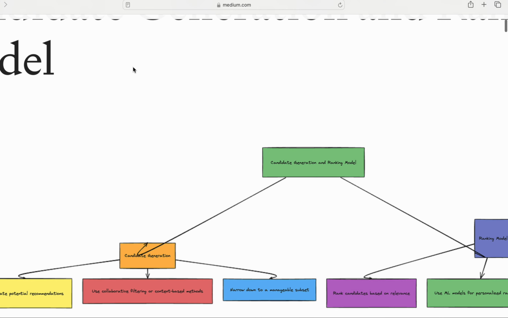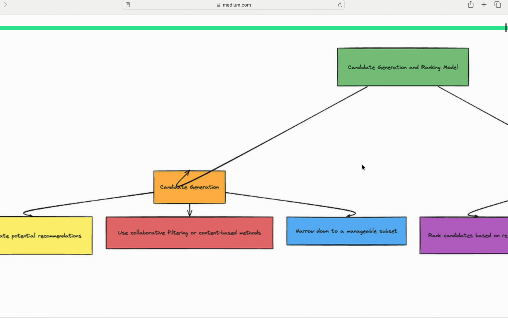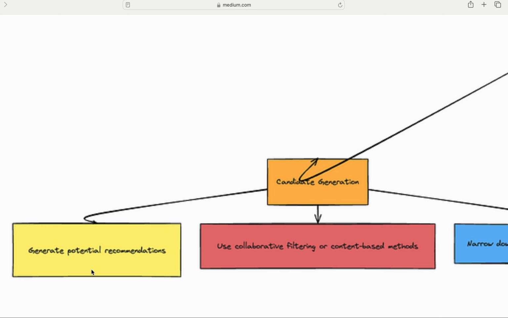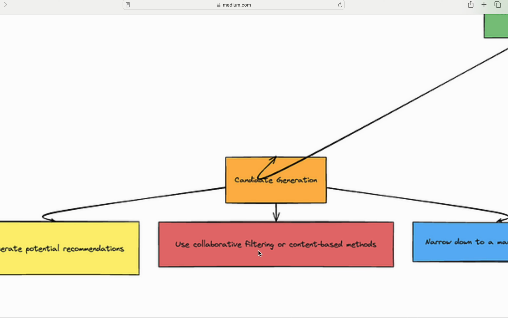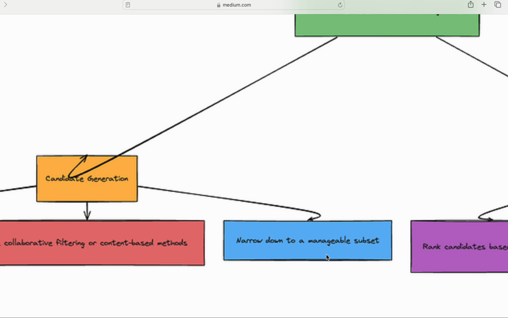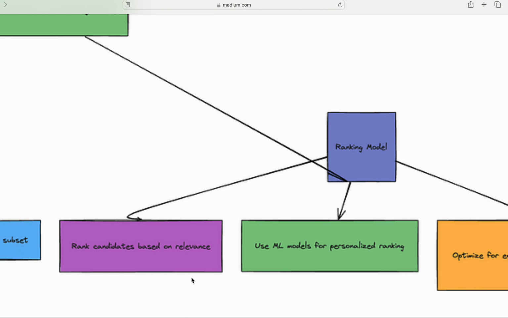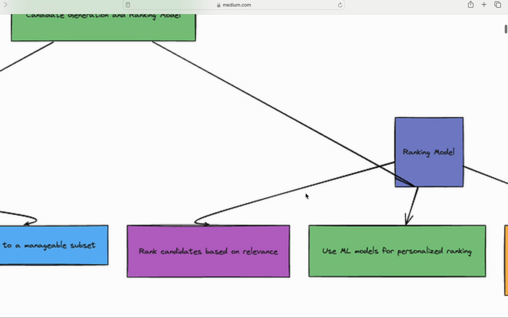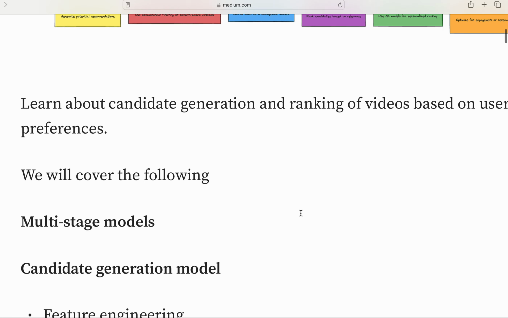Here is the thing: candidate generation generates potential recommendations for candidates, using collaborative filtering and content methods, and narrows down to a meaningful subset. And the second is ranking. First is based on the historical data, another is based on ranking with a machine learning model. So this is what we are going to talk about.